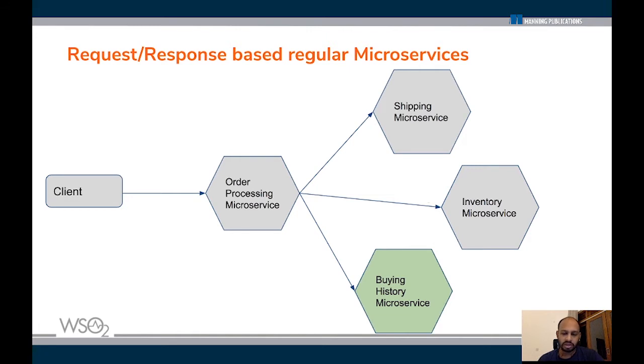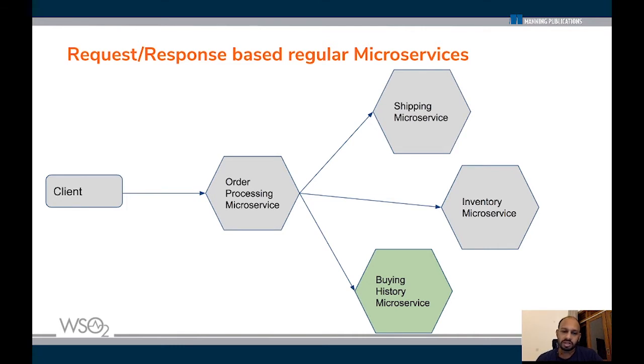As we know, this is not ideal, because with this kind of architecture you have to keep changing the order processing microservice every time there's a new requirement. So it becomes a single point of failure, and it has too many responsibilities, which is not ideal in a microservice architecture.